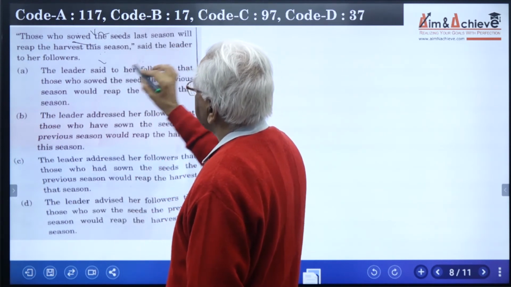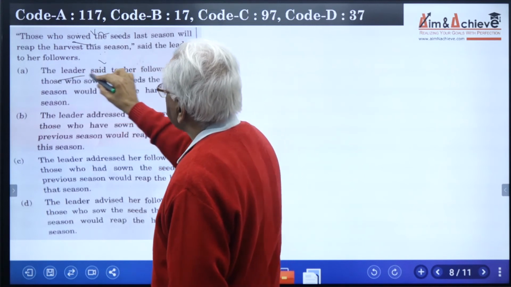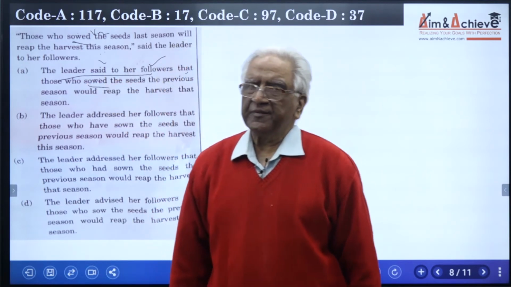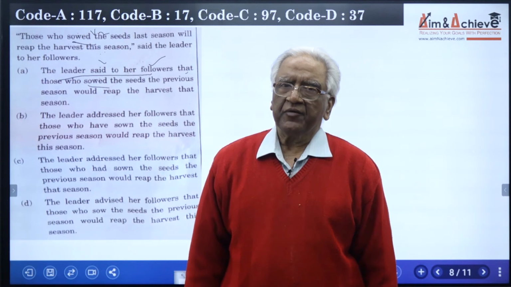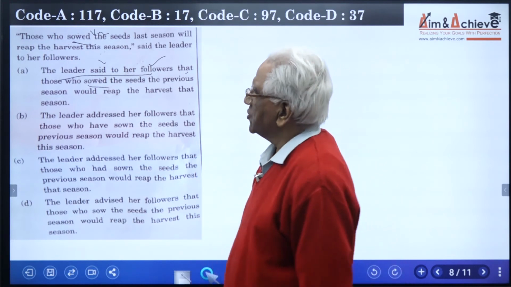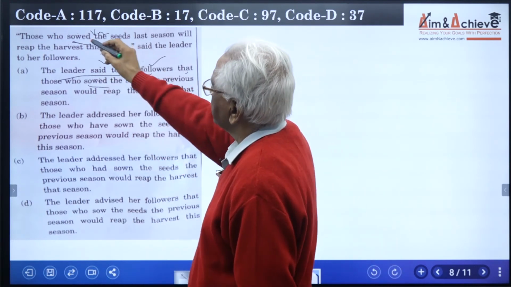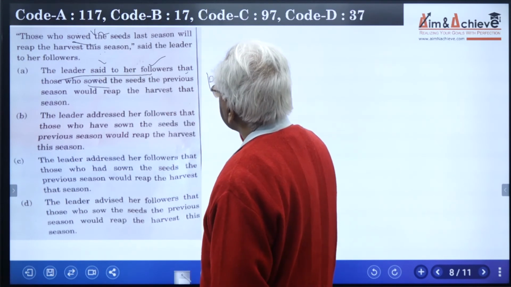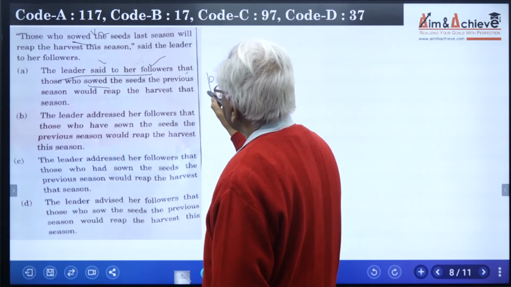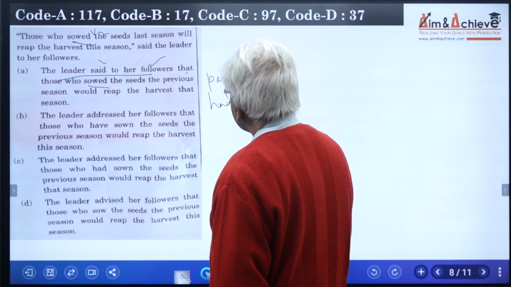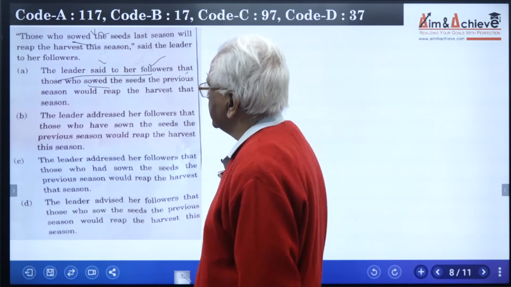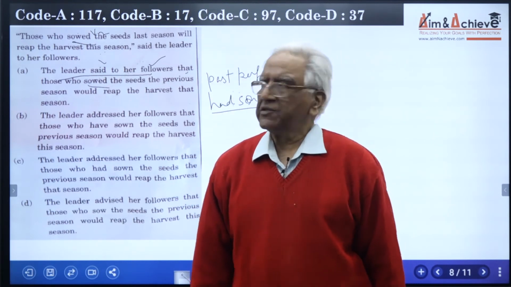So, if you say this, the leader said to her followers, this part is right, that those who sowed. Whenever reported speech is used, we will change the reported part of the speech from simple past to past perfect. So, we don't use the word sowed, because here the word is sowed. It should be changed to past perfect. And past perfect of sowed is had sowed. That means we should only focus on the options that use the verb group had sowed.